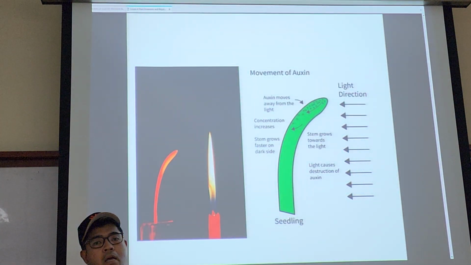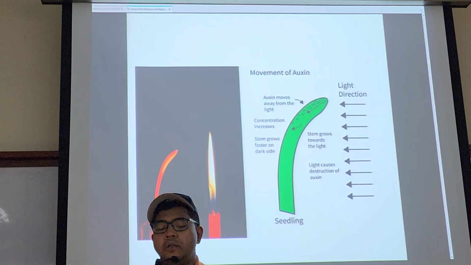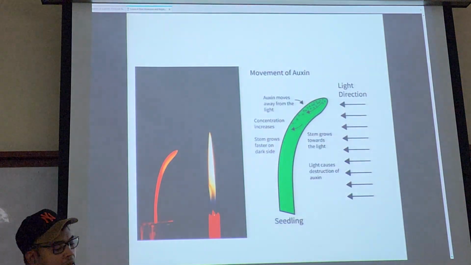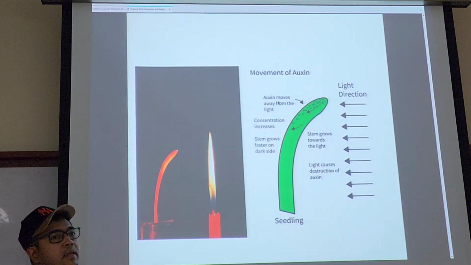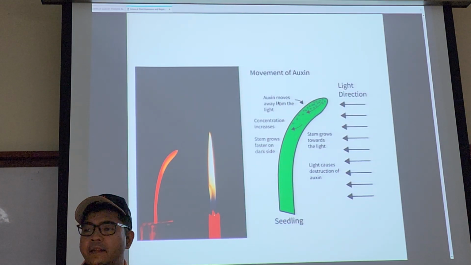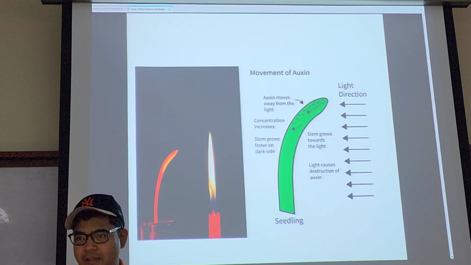Right. So why does it bend? This you need to know. You see, when light is coming this way, you would see that auxin actually has this tendency to move away from the light. Okay, it's not sun loving.